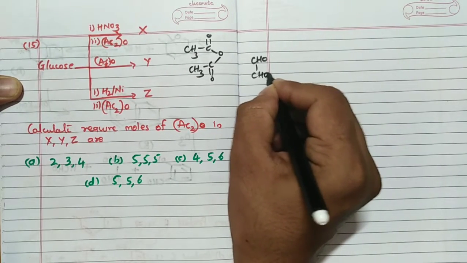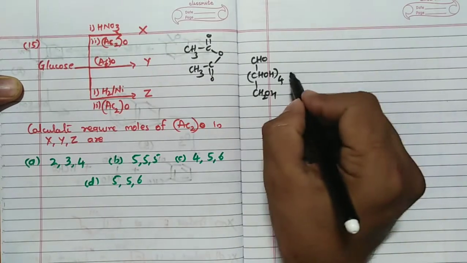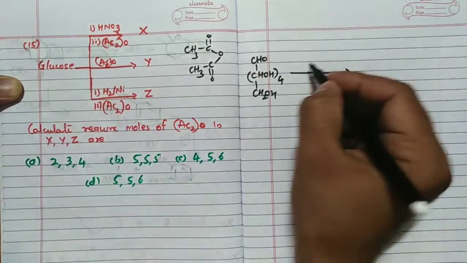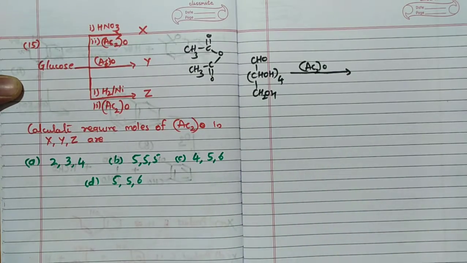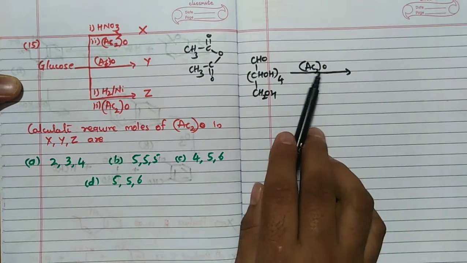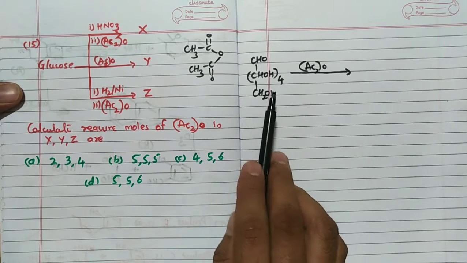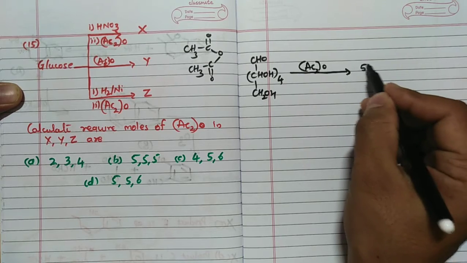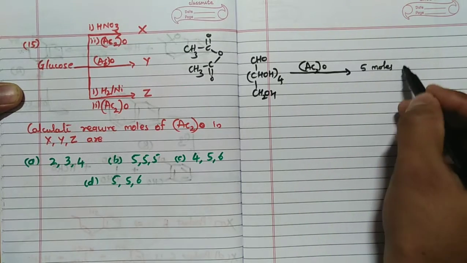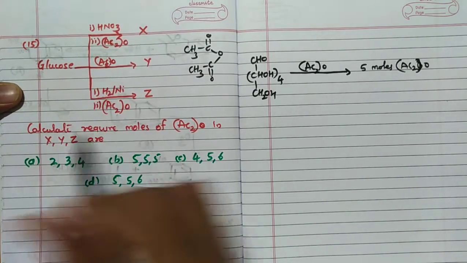CHO, CHOH four times, CH2OH. First step, remember, Ac2O is directly given. So here the number of OH is equal to the number of acetic anhydride molecules, very simple. Because it will form a pentaacetate derivative: 4 OH and 1 OH, that is 5 OH, so 5 moles are required. Hence I will write 5 moles of this Ac2O required.